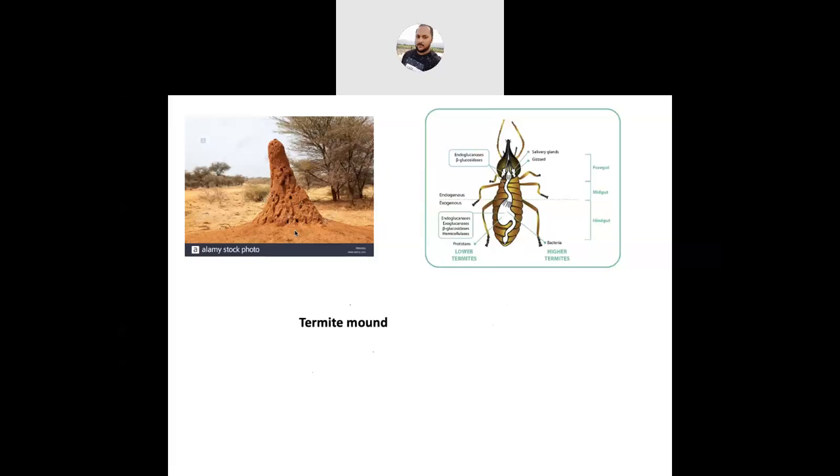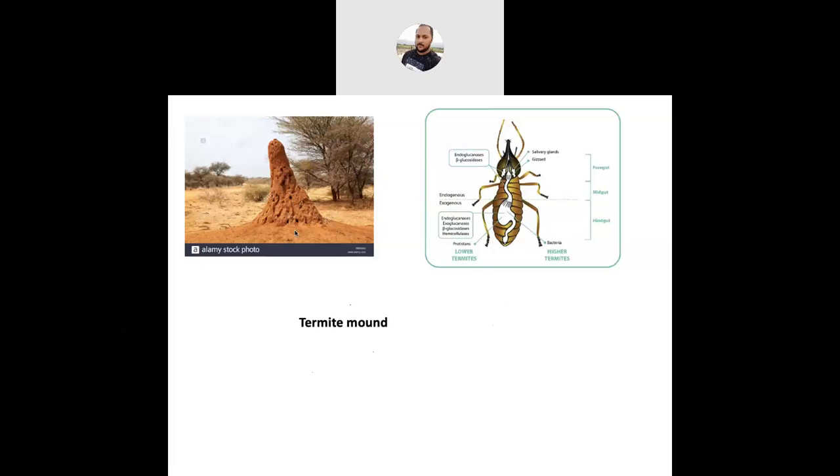Calotermitidae, that is dry wood or damp wood termite. They will construct their nest inside the wood. There is no requirement of moisture. They only require the wood. Inside the wood, they will construct their nest, and they also do not come in contact with soil. Okay. Now next is Termitidae. It is the largest family of termites worldwide, and only they are causing damage, not your rhino, podo, and calo.